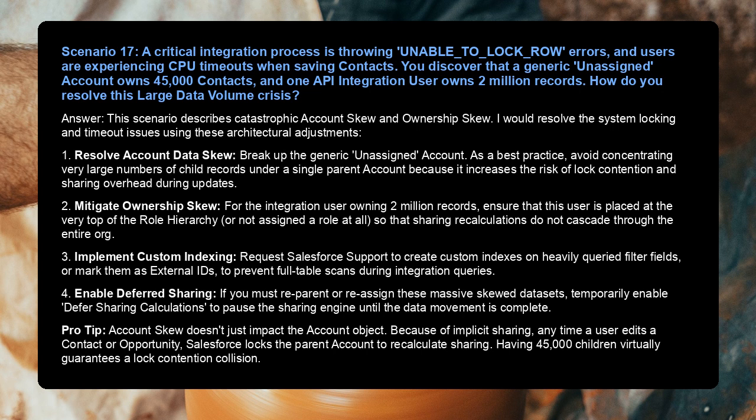4. Enable deferred sharing. If you must reparent or reassign these massive skewed datasets, temporarily enable defer sharing calculations to pause the sharing engine until the data movement is complete. Pro tip: account skew does not just impact the account object. Because of implicit sharing, anytime a user edits a contact or opportunity, Salesforce locks the parent account to recalculate sharing. Having 45,000 children virtually guarantees a lock contention collision.